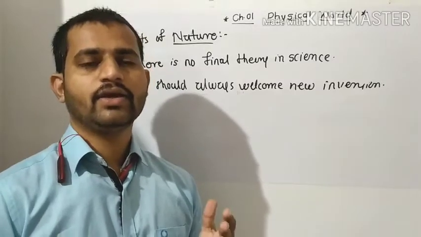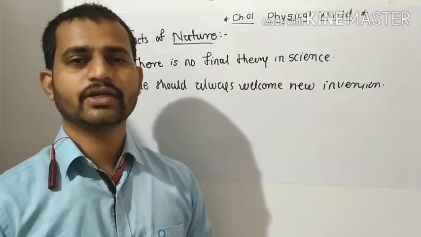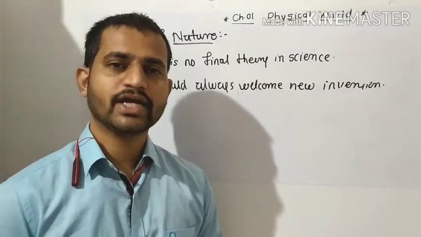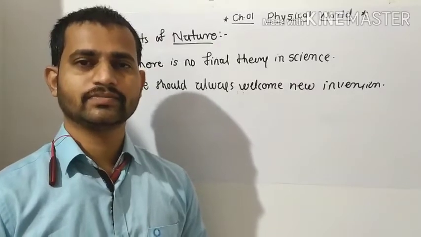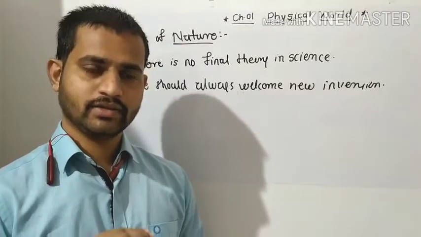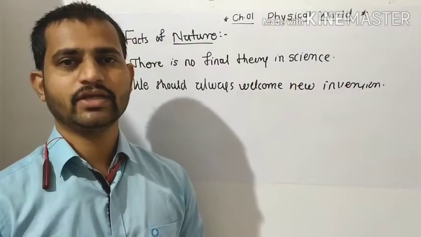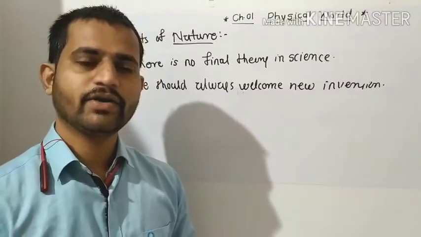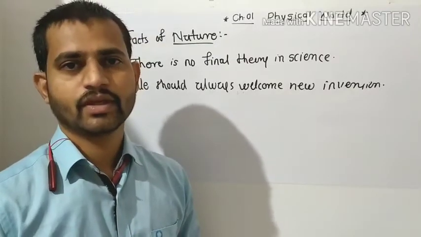Okay, so accordingly we are accepting that the earth is not stationary, it is rotating, but the sun is stationary and the earth is rotating about the sun. So that's why we are going to accept that particular theory invented about the earth, because there is proof about its prediction, about its statement about the earth, so we have accepted that statement. Likewise, we should always welcome new inventions that will update our knowledge, that will update our science, and accordingly we can go for further inventions.